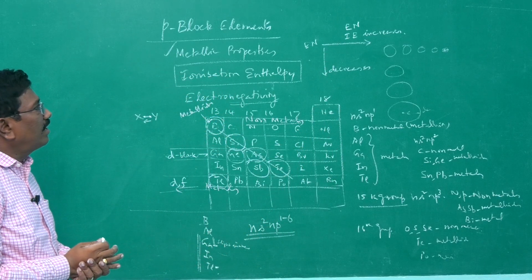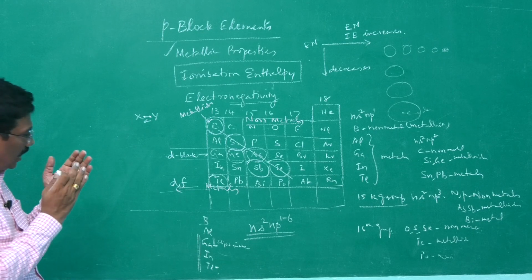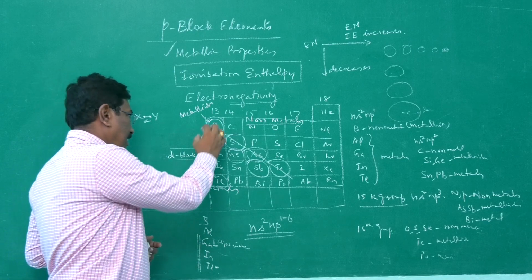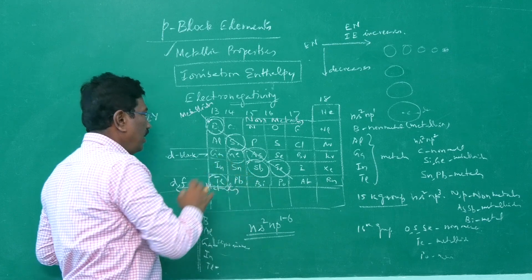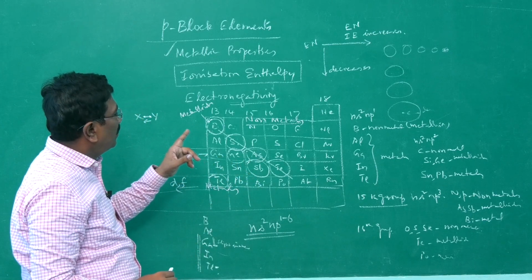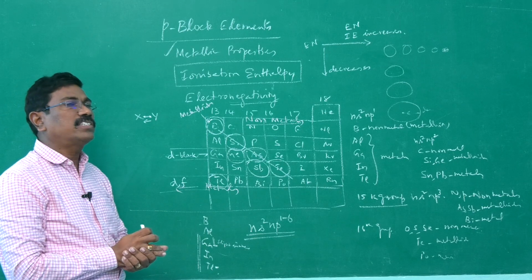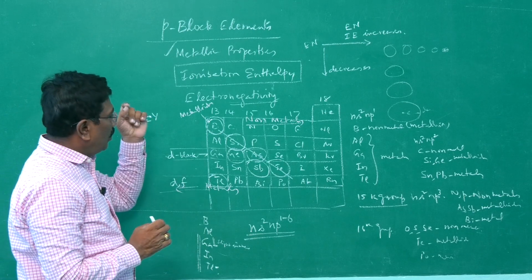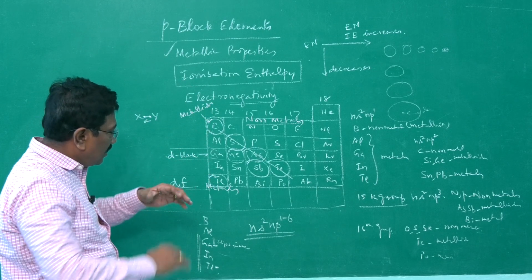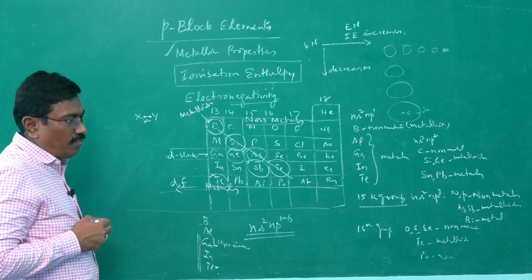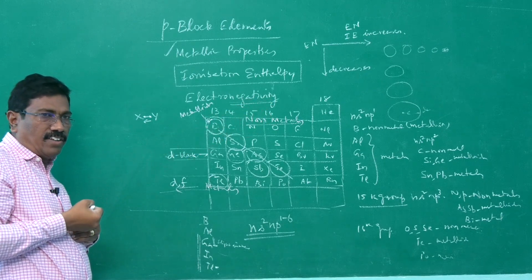As we have seen in ionization energy, electronegativity also behaves in the same manner. As we have discussed earlier, in the first two groups, from gallium to thallium and germanium to lead, the effect is not much pronounced because of the intervention of d and f, which have very poor screening effect. So electronegativity also decreases from top to bottom of the group. Since size is increasing, the nucleus is far away from the electron, and therefore it cannot attract the electron effectively.